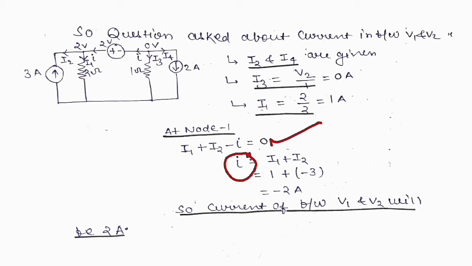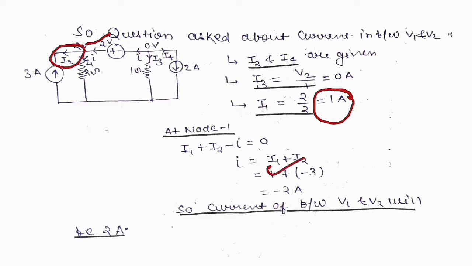What is the value of I1 and how do we get it? The voltage at V1 is 2, so if we divide this 2 by the resistance 2, we get the value of I1. What is the value of I2? Here you see the I2 value is minus 3. If we put these values into the equation, then we get the value of I. So the value of I is minus 2.